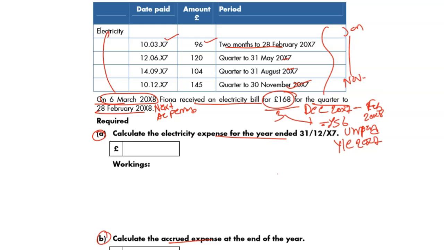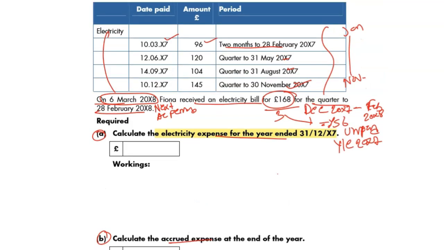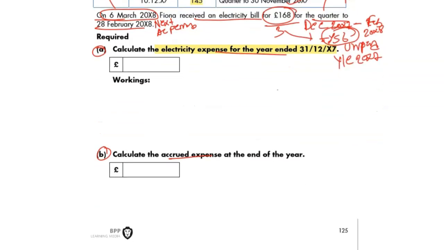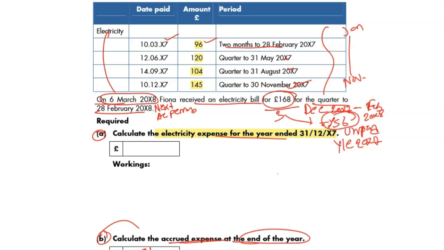So far, so good. Let's read what the requirement is. The first one, calculate the electricity expense for the year end. The electricity expense is all of these figures, 96, 120, 104, 145, and what else? This 56 that relates to 2017. That's an expense for 2017. But that's accrued, that's question B, basically. Calculate the accrued expense for the year end. Accrued expense is 56, that's what we found. And how much is the total expense that should be taken into account?